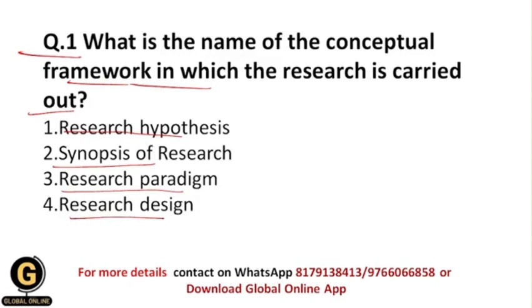Conceptual framework means the whole outline of the whole research process, which is nothing but the research design. That's why your correct answer should be 4, because research design is the whole outline of your whole research process, in which you explain what different data collection methods and data analysis methods you are going to employ in your whole research process. And that's why your correct answer should be 4.